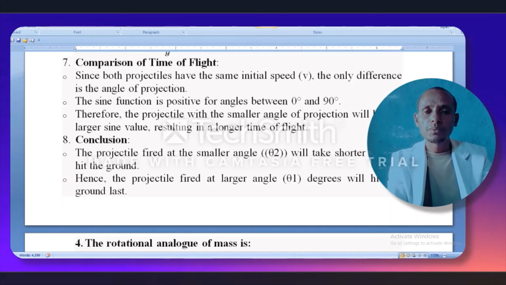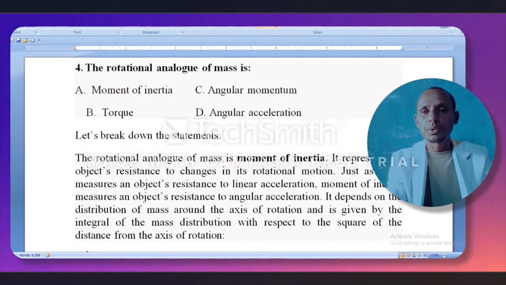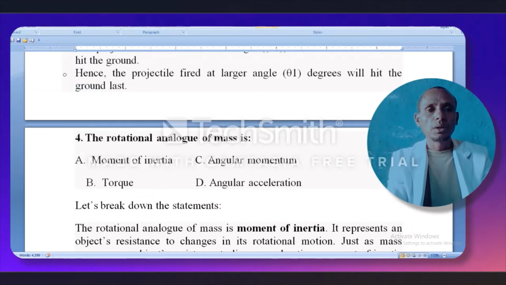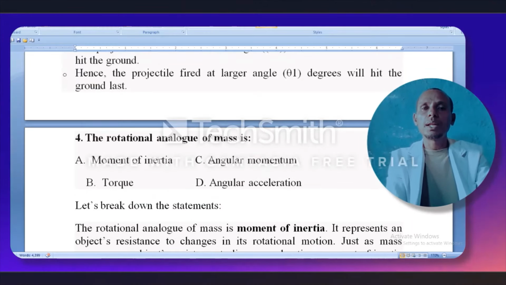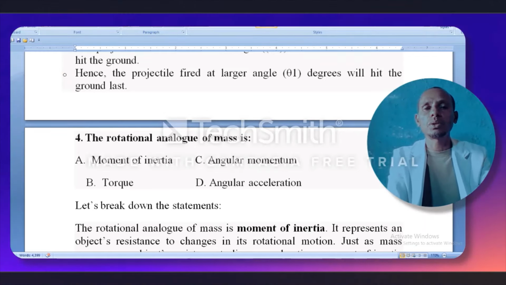Coming to the conclusion, from the given information, the answer is: the projectile fired at the largest angle will hit the ground last. The first is the smallest one, then the second one.